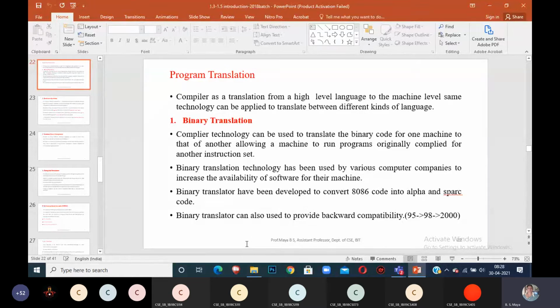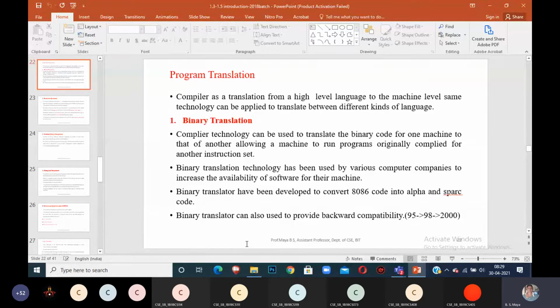Binary translation is what we use in software. Compiler technology is used to translate binary code from one machine to another, allowing a machine to run programs originally compiled for another instruction set. If you compile one code, you will get an exe file. You can take that exe file and execute it on other machines. That is called binary code. This binary translation technology is used by various computer companies to increase the availability of software for their machines.